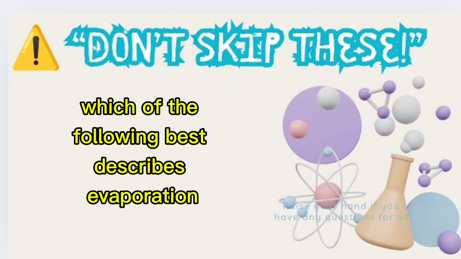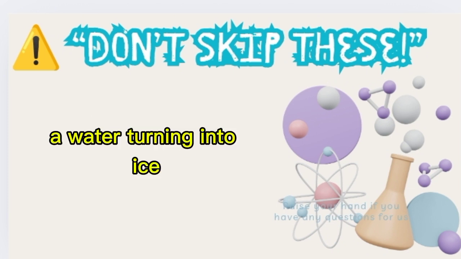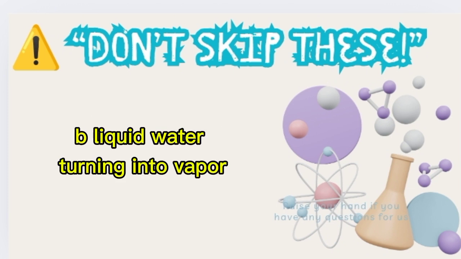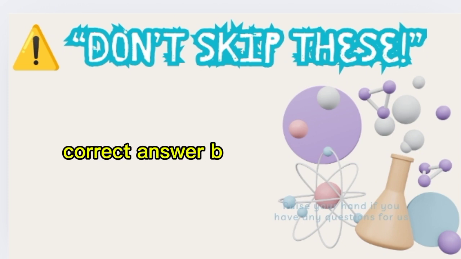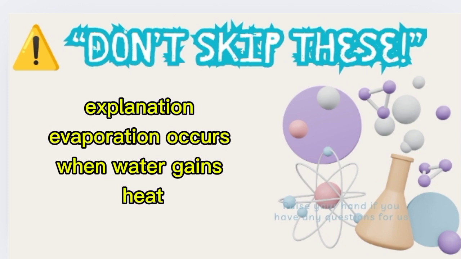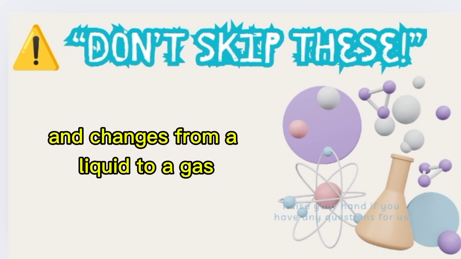Which of the following best describes evaporation? A. Water turning into ice, B. Liquid water turning into vapor, C. Ice turning into water. Correct answer, B. Liquid water turning into vapor. Explanation. Evaporation occurs when water gains heat and changes from a liquid to a gas.